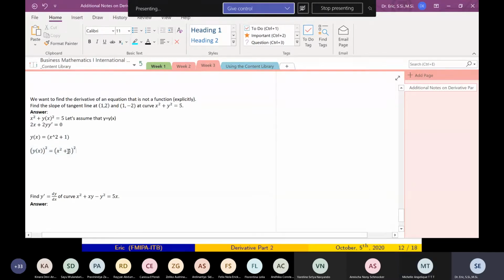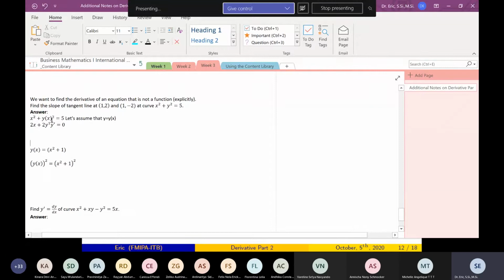What is the derivative of this? Michelle, what is the derivative of this? 2 times x squared plus 1 to the power of 1, times the derivative of x squared plus 1, y prime. Okay, you understand? Yes, sir. So that's why, because don't forget, y is a function.